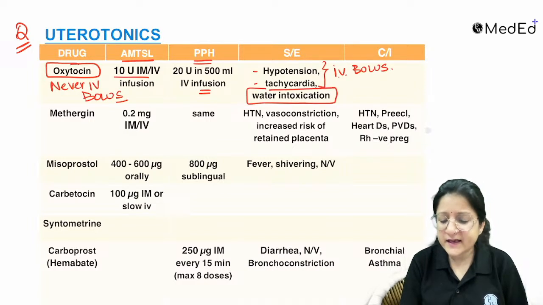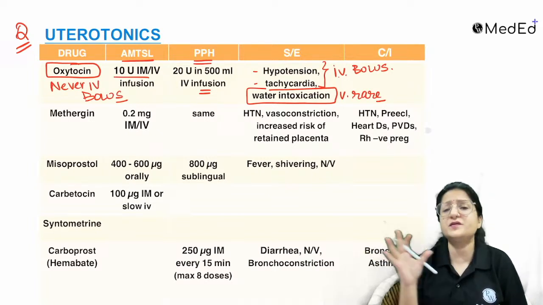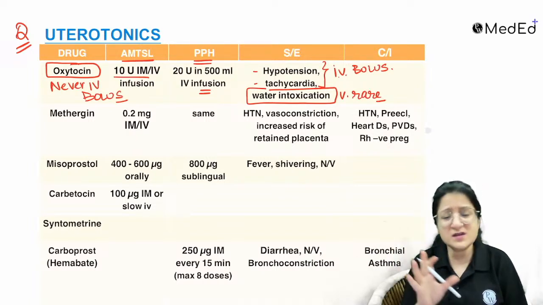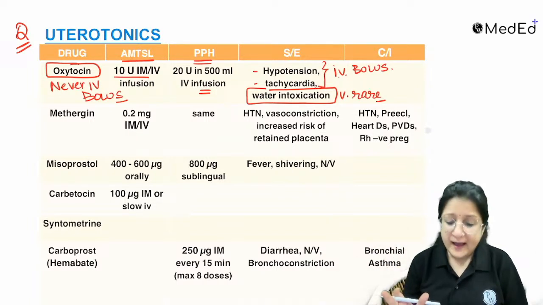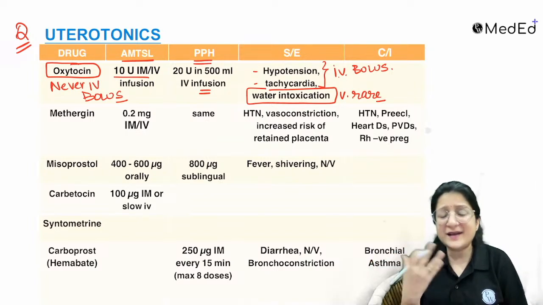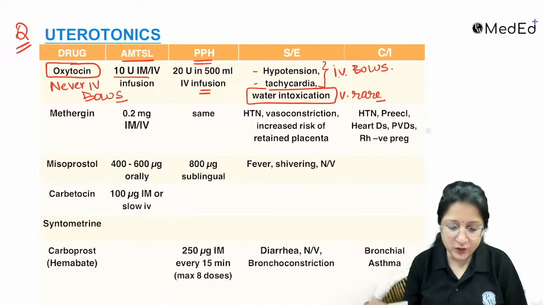And water intoxication is a very rare side effect, and it happens with very large dosages of oxytocin for very prolonged duration of time, and in very high dosage. This is something that is very, very rare. And this water intoxication with oxytocin is actually the antidiuretic action that oxytocin has in very high dosage, right?